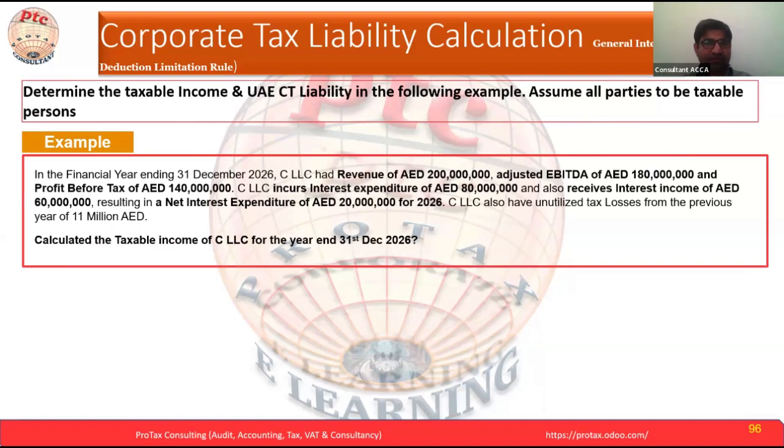Okay, would any one of the participants like to come forward and volunteer to solve this question?